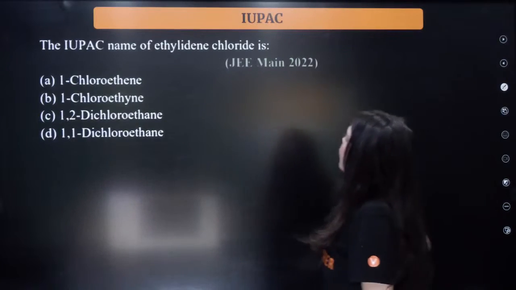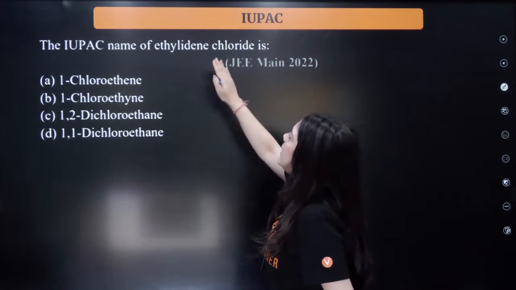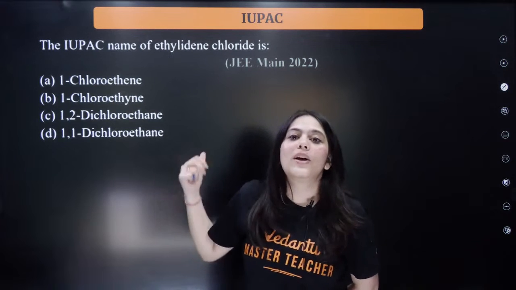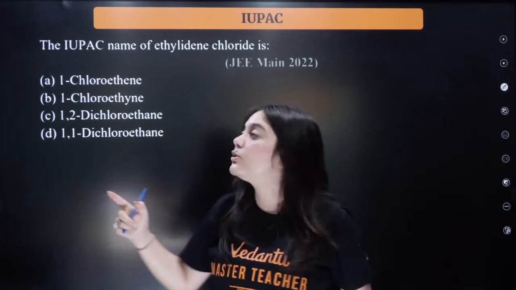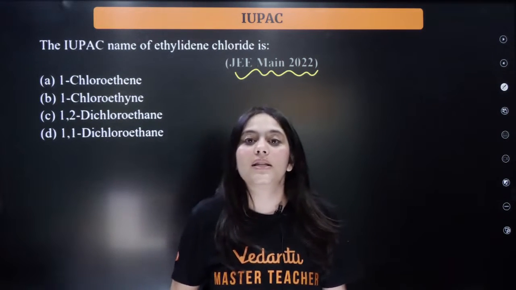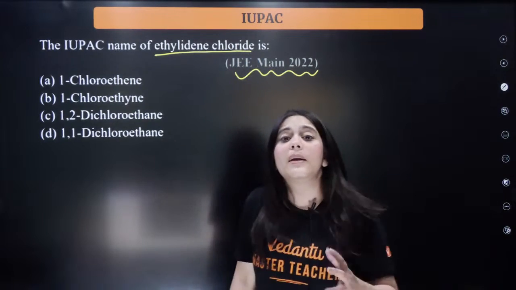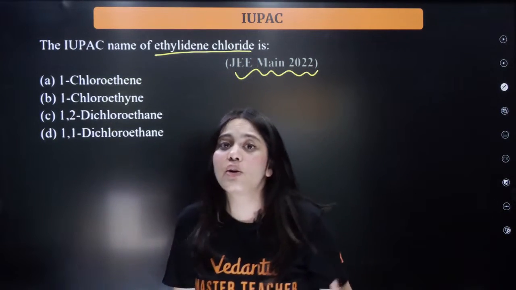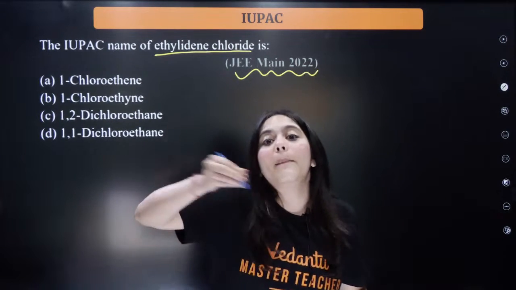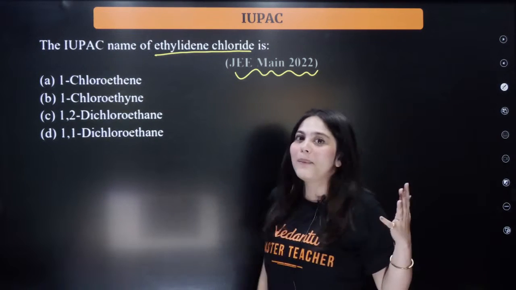Okay, now let's move on to this question. Who can answer this question for me? The IUPAC name of ethylene chloride. Why have I included this question? Just to keep it in your mind. This is once again a JEE Main 2022 question. Why is this question important? Because here a common name is given to you. Whichever common names you come across while doing JEE questions, you need to make a list of all those common names, right? Because common names are very commonly asked in the JEE exam.